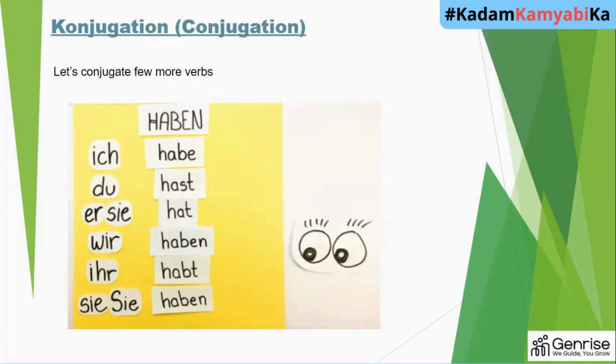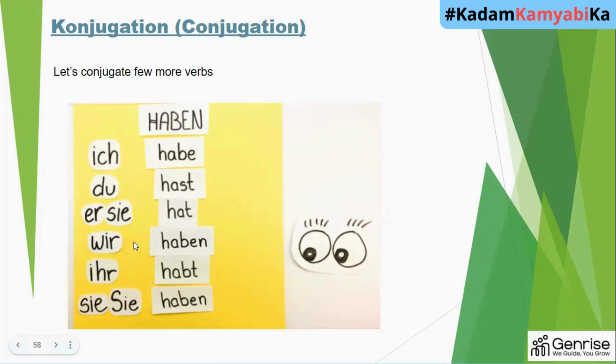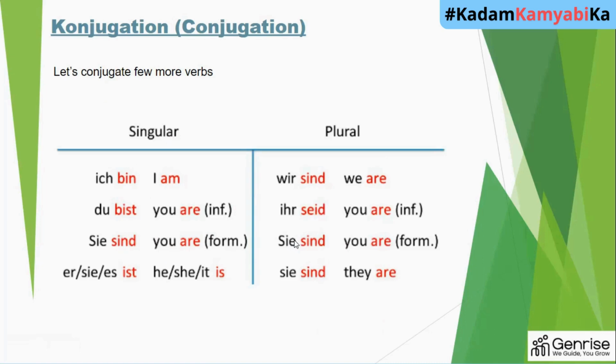When you want to say Sie, capital S, see it's written below, Sie haben. So for the sein verb, you will say Sie sind. That means you are. It was you have. This is you are.